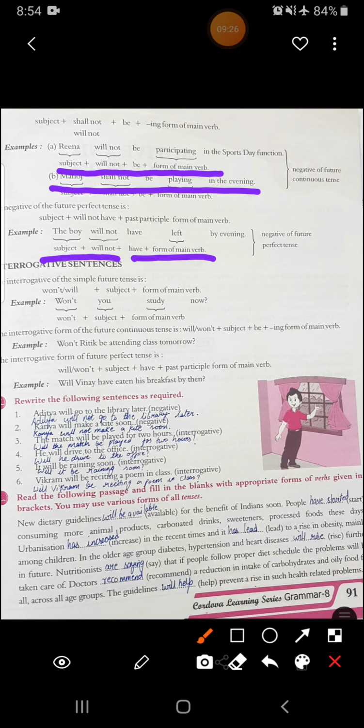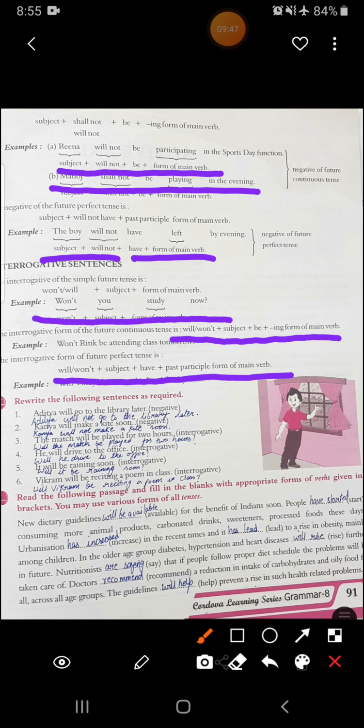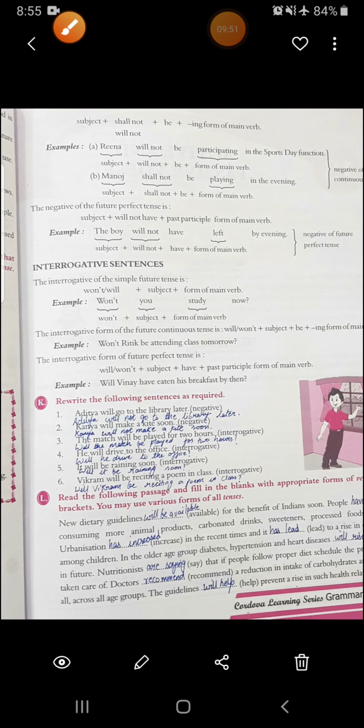Then how you frame interrogative: will or won't plus subject plus main form of the verb. Then in continuous, will or won't plus subject plus be plus ing form of the main verb. In perfect tense, you write will or won't plus subject plus have plus past participle form of the main verb. Alright, now let's quickly do this exercise K. You have to rewrite the sentence as required.